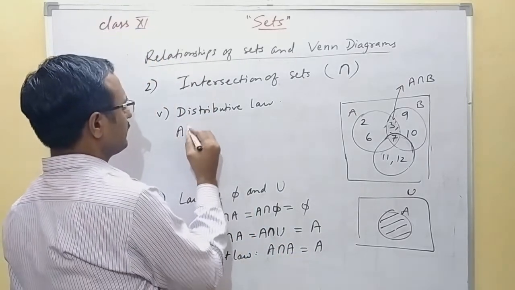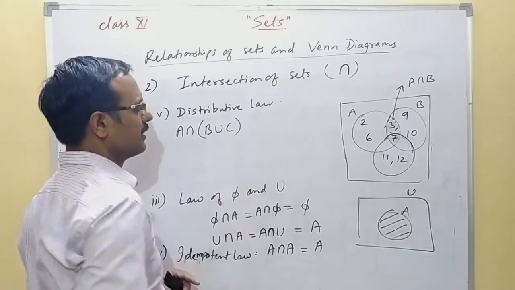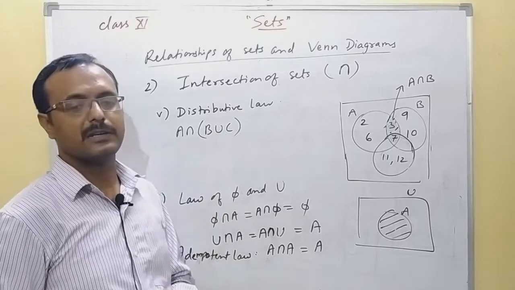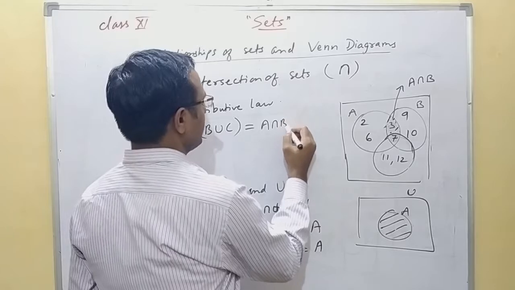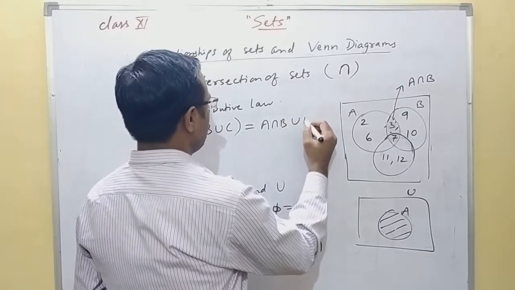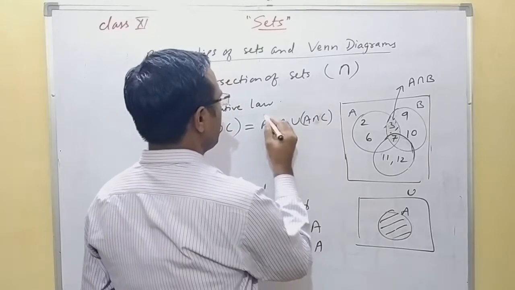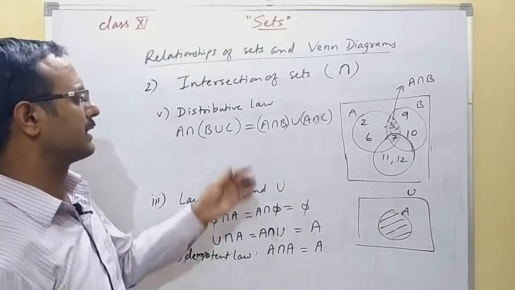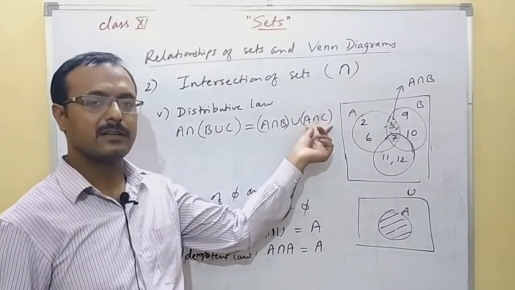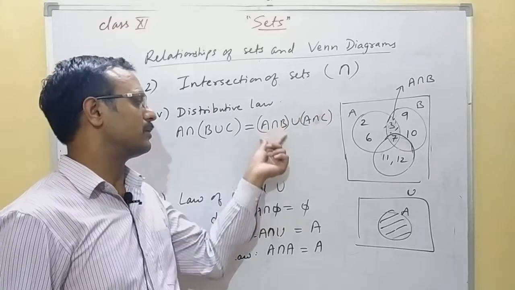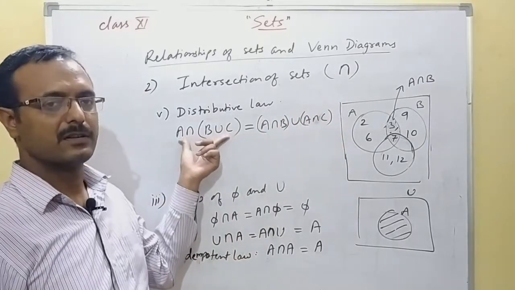So if you take A intersection (B union C), what happens in the distributive law? A intersection B, then union A intersection C will be the answer. That is, if you take the intersection of A and B and the intersection of A and C, then you do the union of these two results, you will get the same value as this one.